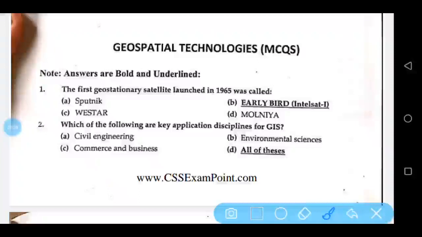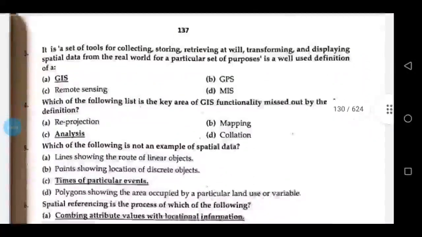Next chapter is Geospatial Technologies. First MCQs. The first geostationary satellite launched in 1965 was called Early Bird, Intelsat 1. Which of the following are key application disciplines of GIS? All of these. Civil engineering, environmental sciences, and commerce and business.